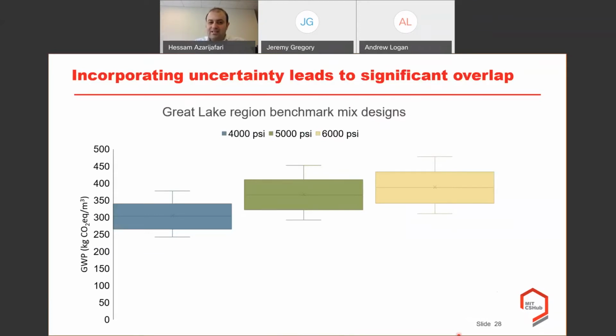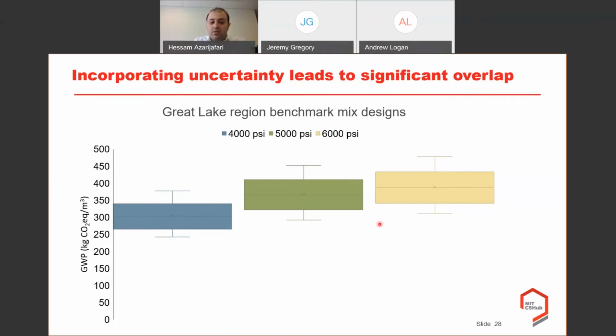So you can see that these 3 mixed designs have different 28-day compressive strength values. But considering all this uncertainty and variability that we have already introduced to our system, we see a significant overlap among these results, which may prevent us from making a meaningful conclusion about whether even 2 different mixed designs with different levels are statistically significant from each other.